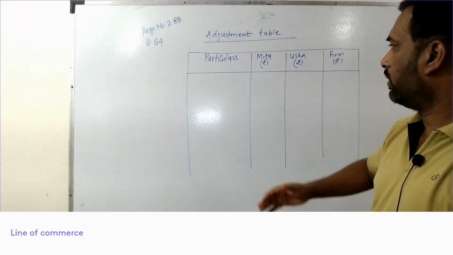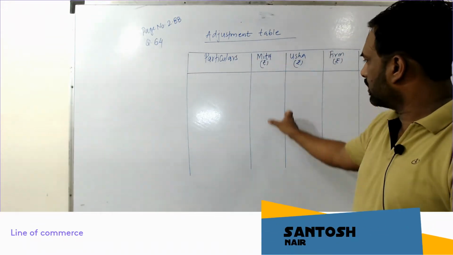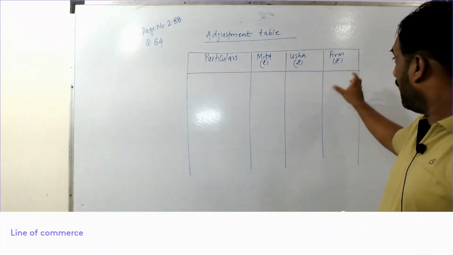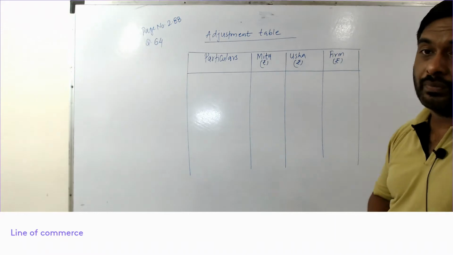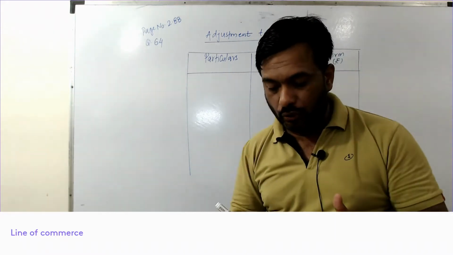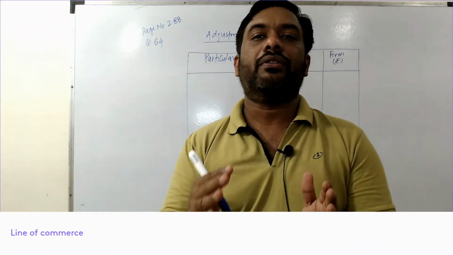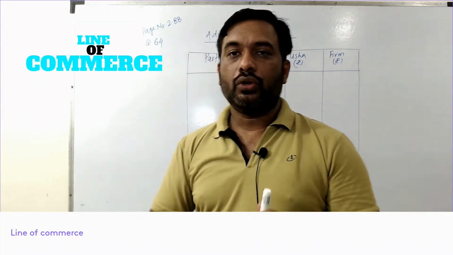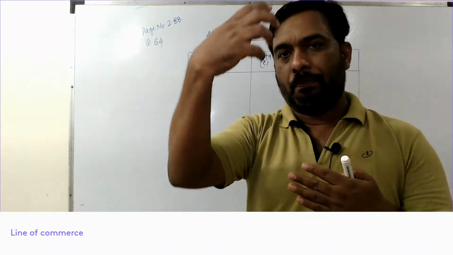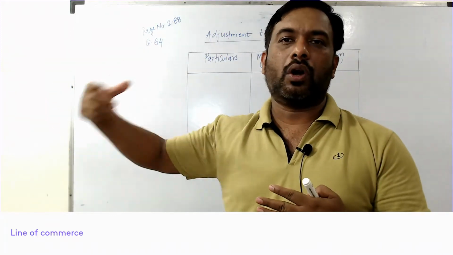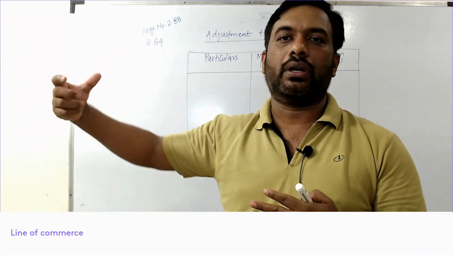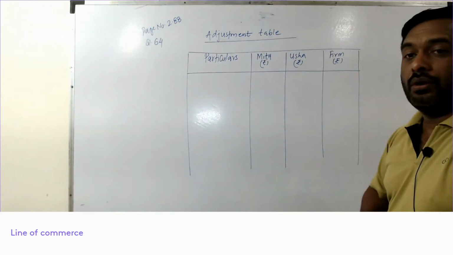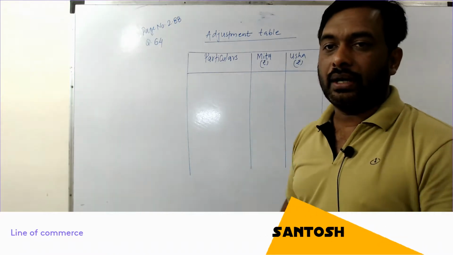Okay, so the format is particulars, Meeta's column, the first partner, Usha's column, the second partner, and one column for the firm. So this is the format I use. This format is a little different from the format given in your book. So the format I use is particulars and then the partners, with each column for a partner, and the last column for the firm. So this is the format. Now let us go to the question.